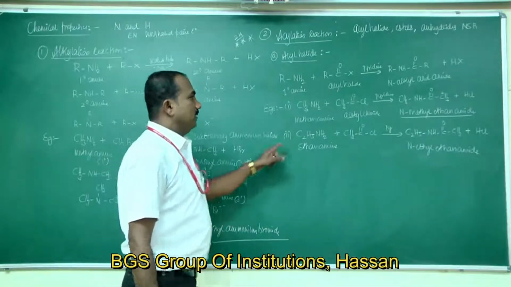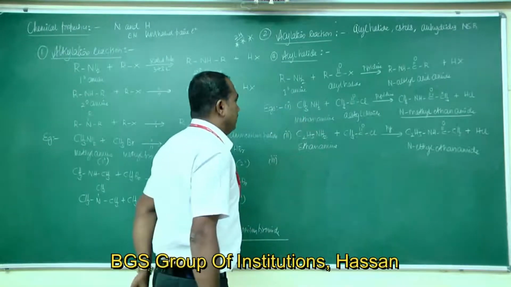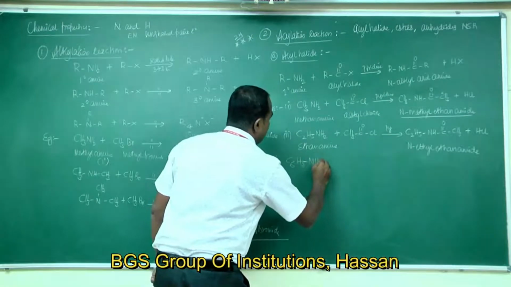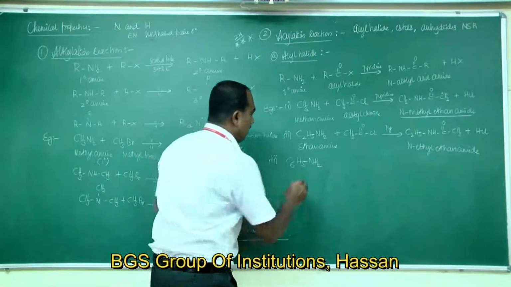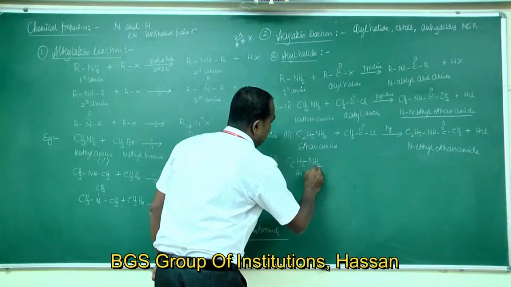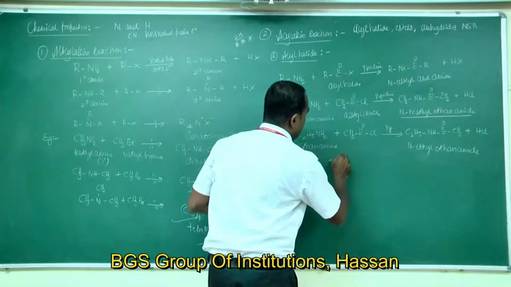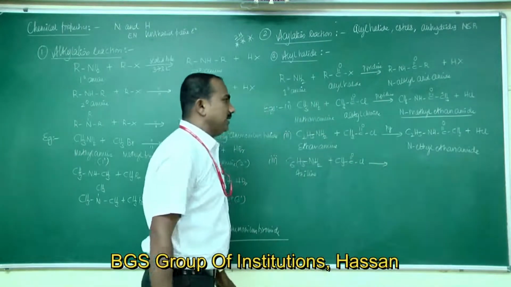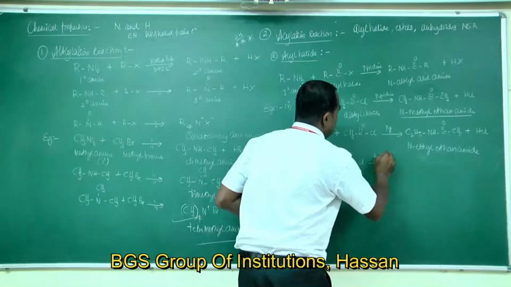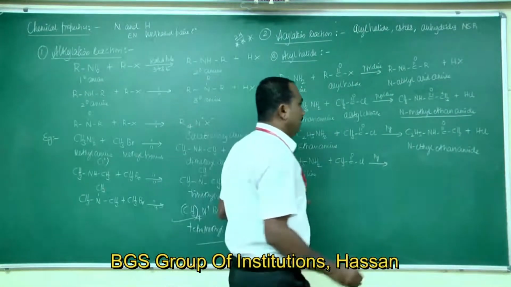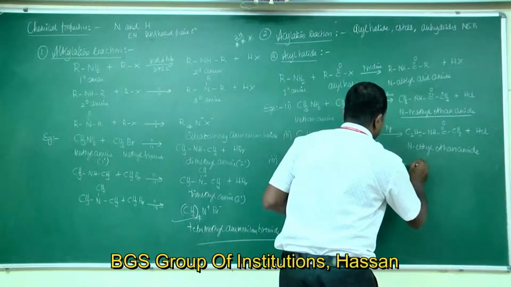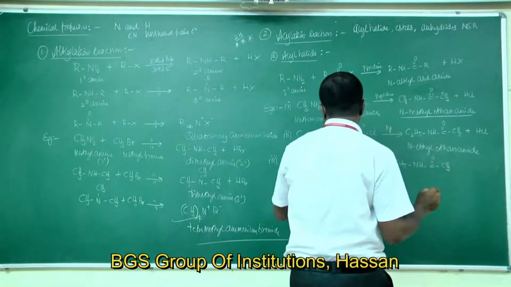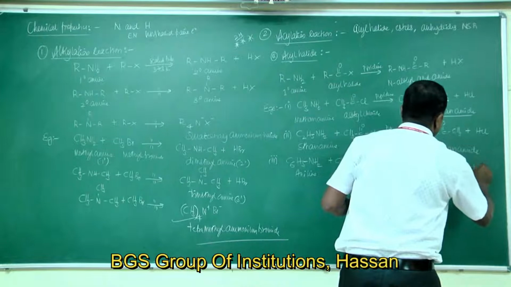Third example. So those were primary aliphatic amines. If we take a primary aromatic amine, that is aniline, aniline reacts with acetyl chloride in presence of a base like pyridine to give C6H5NHCOCH3 plus HCl.